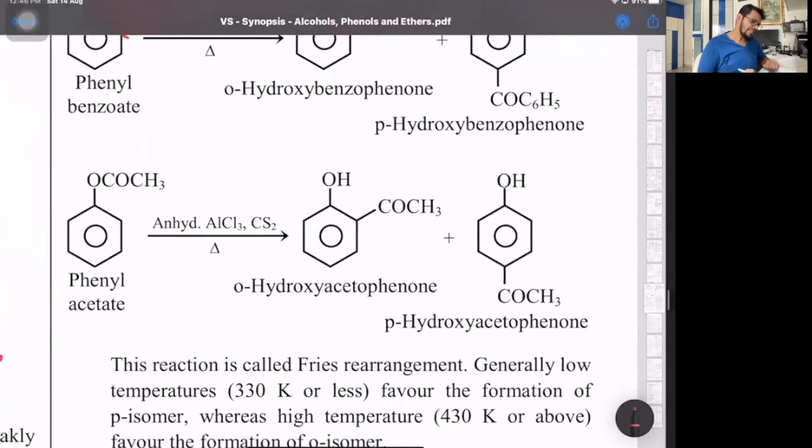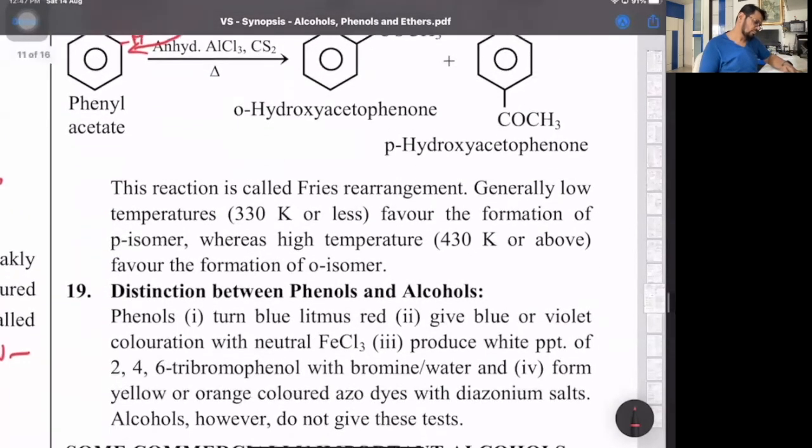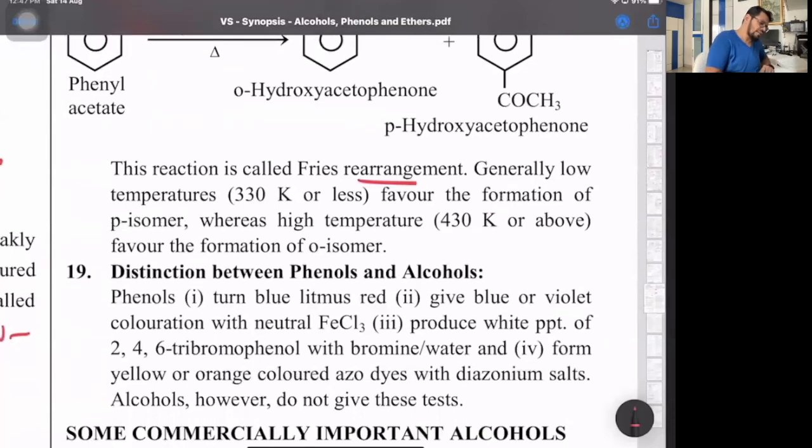Look at that, phenyl acetate also gives the same way. So this H goes to the O and the COCH3 comes here. So we have ortho and para hydroxy acetophenone. Then, this is called Fries rearrangement. Low temperature favors formation of para, high temperature favors ortho.